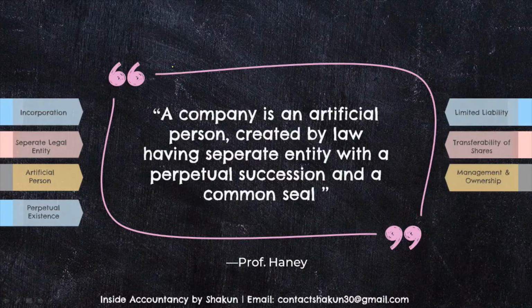So management and ownership: obviously you all know that the members of the company, or the shareholders, are the owners of the company. But a company is not managed by all the members. The company is managed by their elected representatives who are called directors. So the management and ownership are separate in case of a company. It is owned by the shareholders, but it is managed by the board of directors.